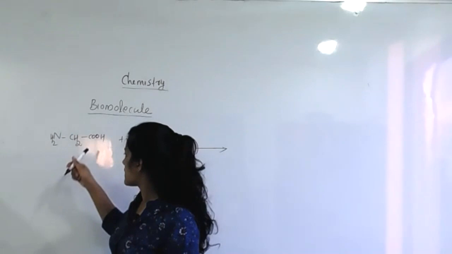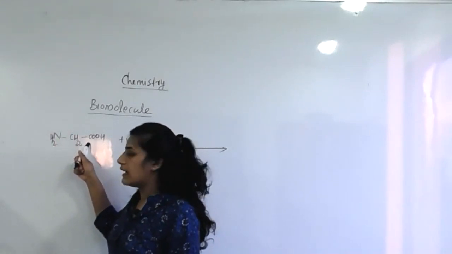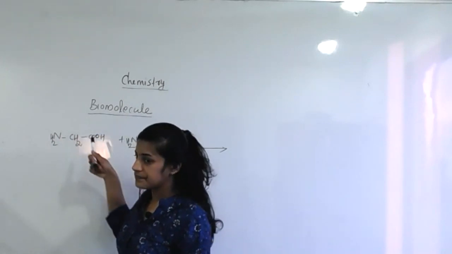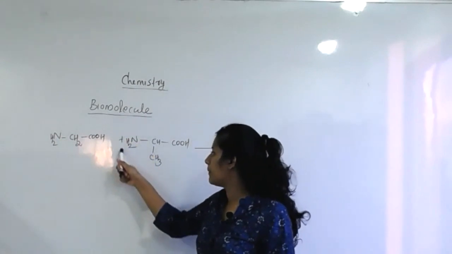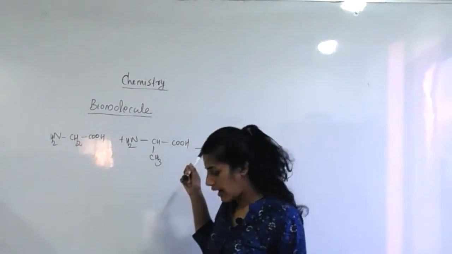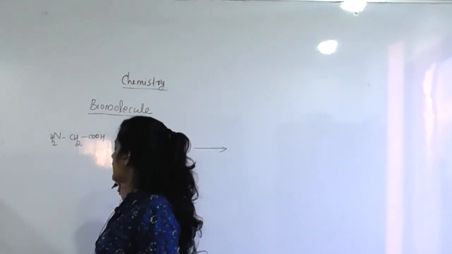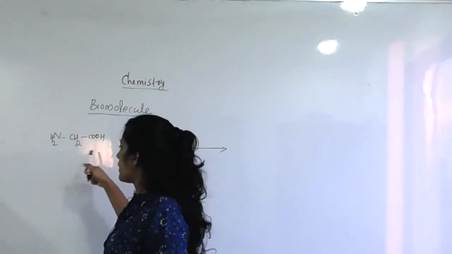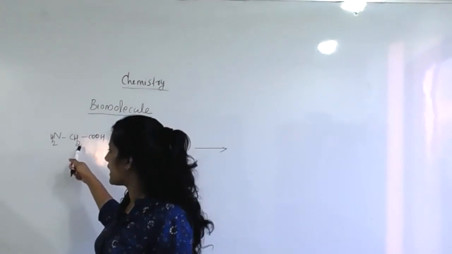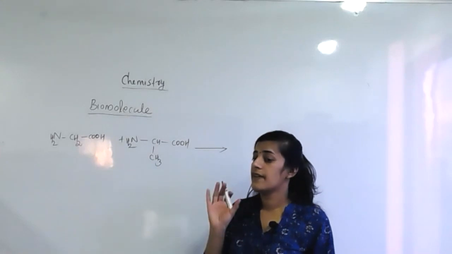Why? Because you can see that there is an amine group, then nearby an acid link. Here also an amine group, then an acid form. So amine plus acid, amino acid. We are sure about that. Okay. Then what about the name of this amino acid? Tell me. Names are very, very important.